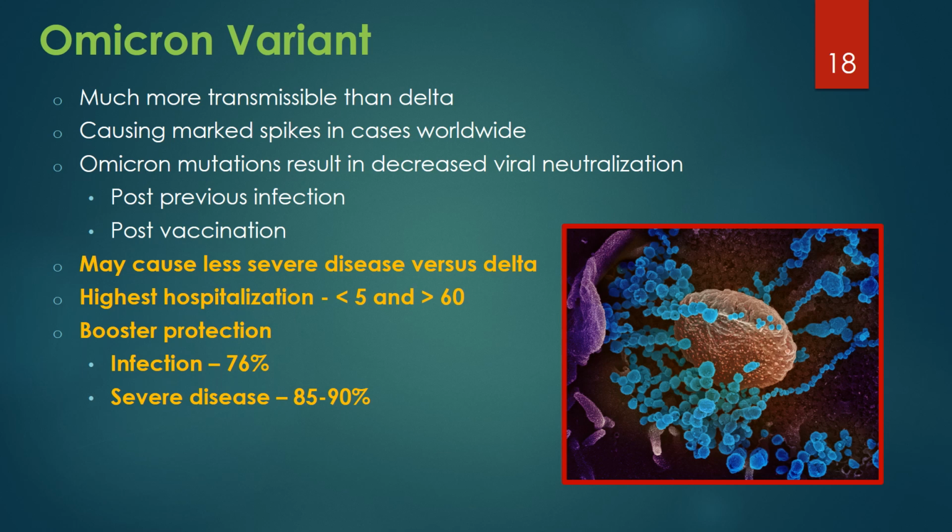Booster doses of COVID vaccines dramatically increase neutralizing antibody and protection against symptomatic infections. Boosters likely provide 76% protection against infection and 85 to 90% protection against severe disease.